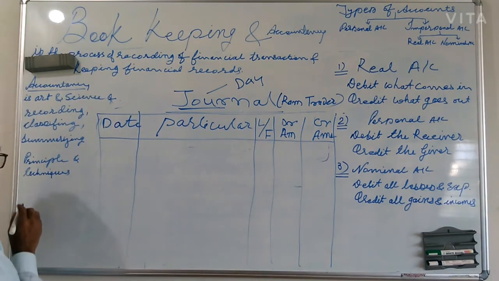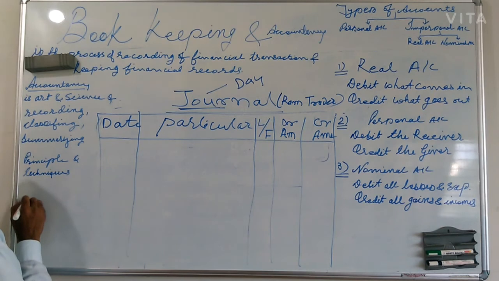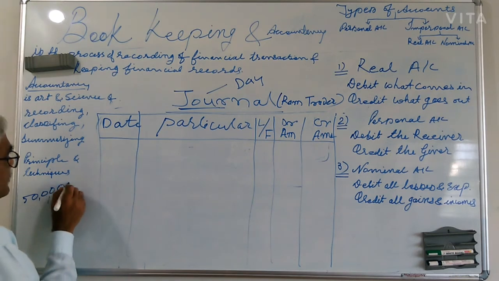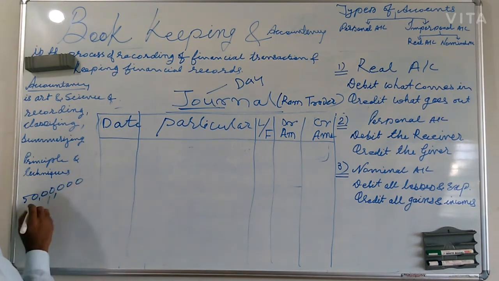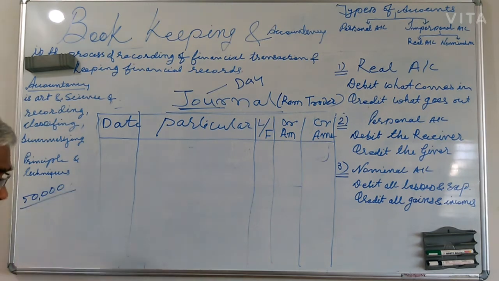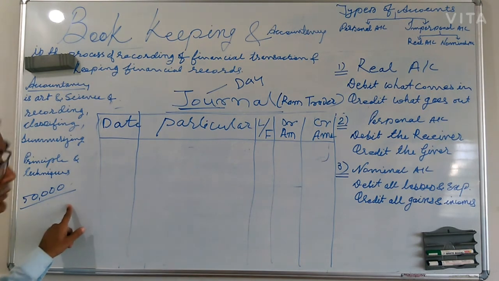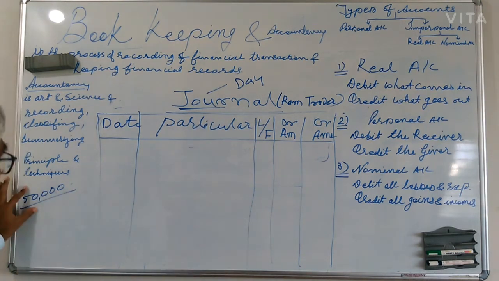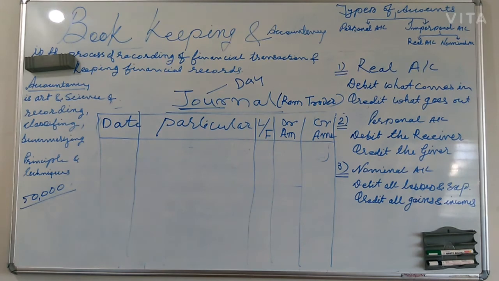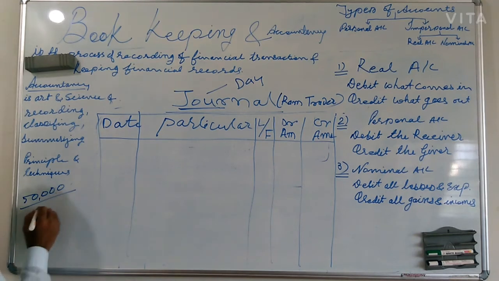He started business by investing 50,000 to start the business. So think about this transaction. Is it a financial transaction? It is a financial transaction because Ram started business with rupees 50,000. So that 50,000 means cash.